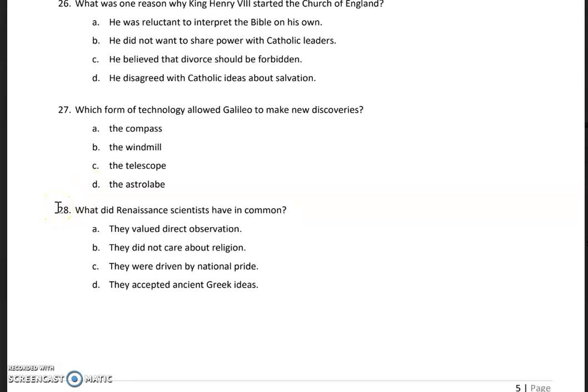Number 28. What did Renaissance scientists have in common? A. They valued direct observation. B. They did not care about religion. C. They were driven by national pride. D. They accepted ancient Greek ideas.